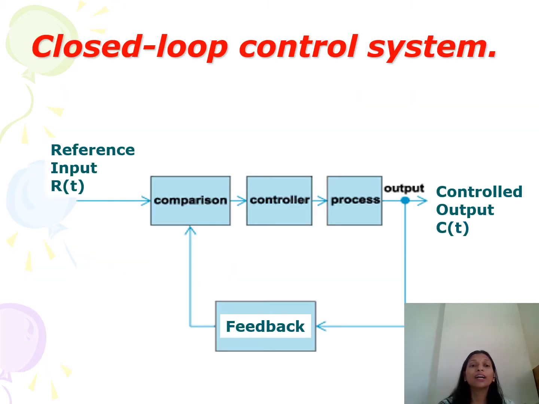If you see the circuit for a closed loop control system, in an open loop system, if we add feedback, then it becomes a closed loop control system. So this controller and process are the same blocks which are used in an open loop control system. For the closed loop control system, we have added feedback, and for comparing the input signal and the feedback signal, we have the error detector. So the error detector will compare the reference input R of t and the feedback signal.